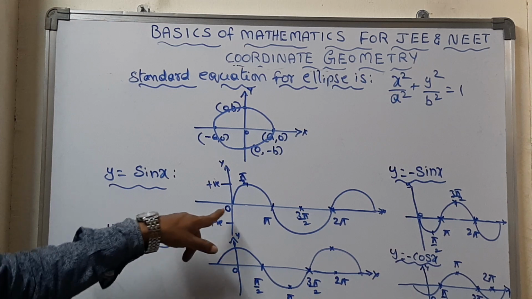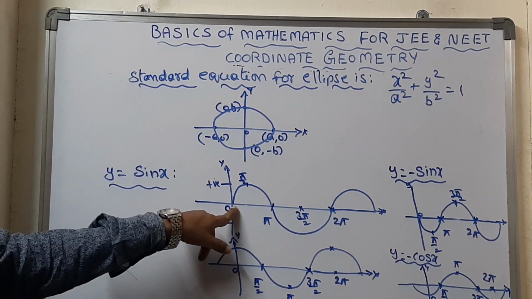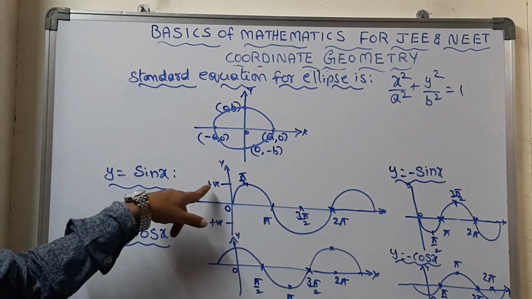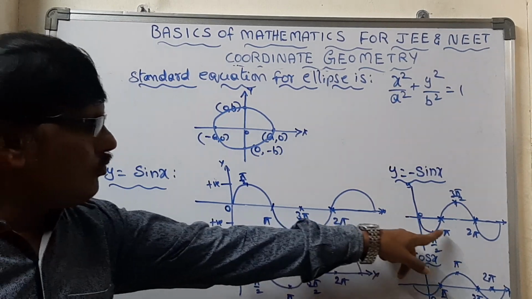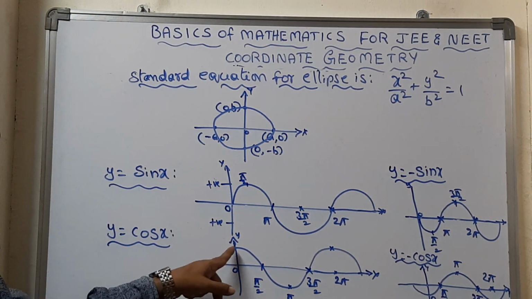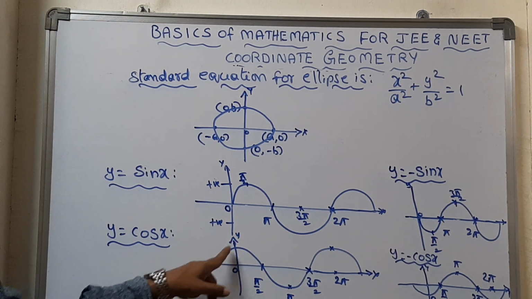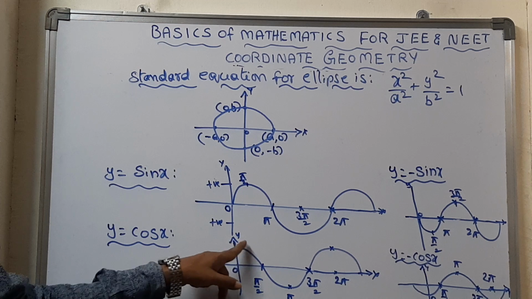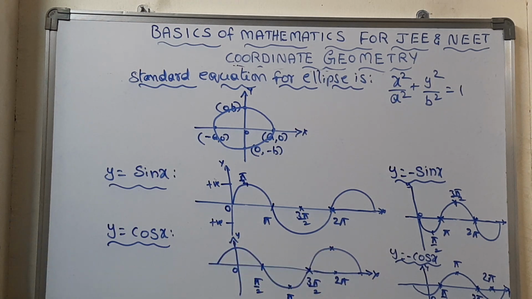So what is the difference to notice? For sin x, the graph starts from the origin for positive sin x. For negative sin x, it comes from the fourth quadrant. But in the case of y = cos x, before touching 0, it has completed a quarter cycle, and it is continuously rotating. It repeats by 2 pi. Okay.